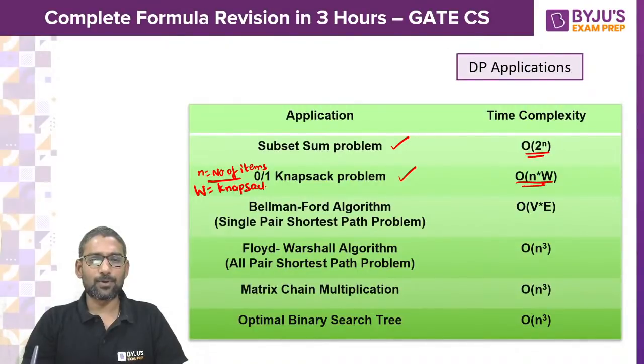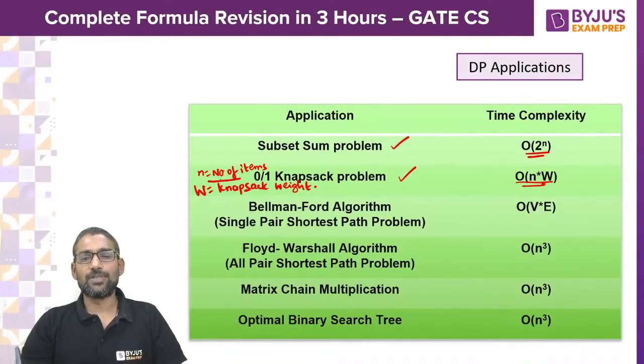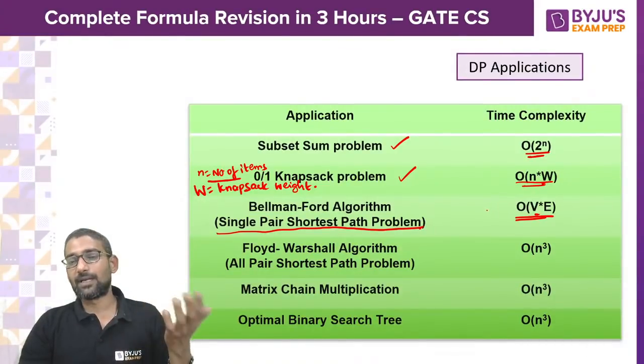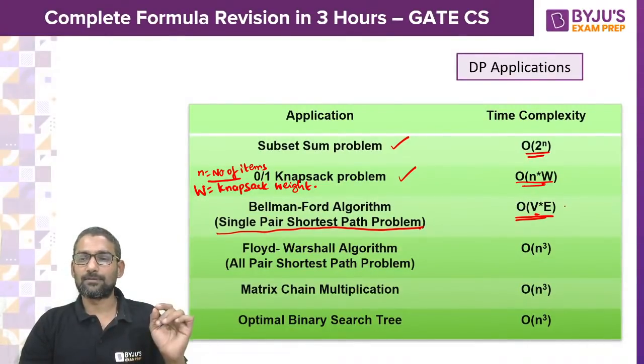So it is proportionate to knapsack weight and number of items. And the Bellman-Ford algorithm, which is also called the single source shortest path problem. For that, the time complexity is big O of v into e. If you take a complete graph, then it would be big O of n cube.